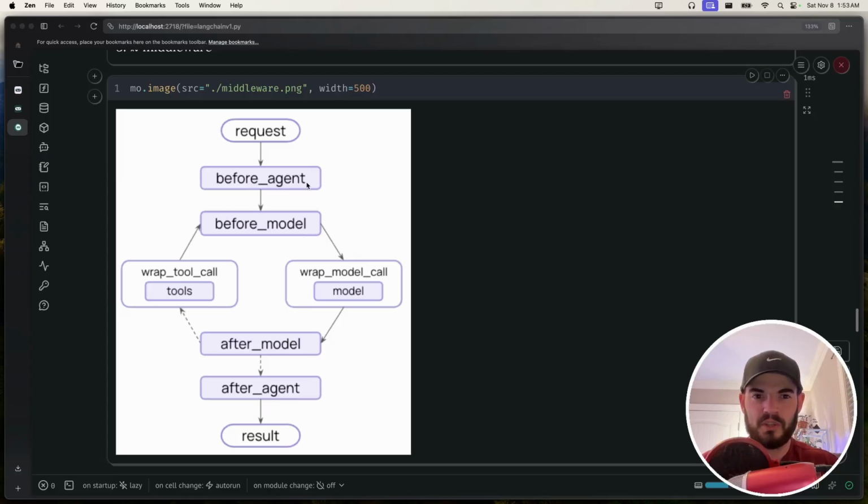We have the request and the result. And then between you have before agent, before model, you can then wrap tool calls and or wrap model calls. Then you have after model and after agent. You could use these different hooks to do different things.